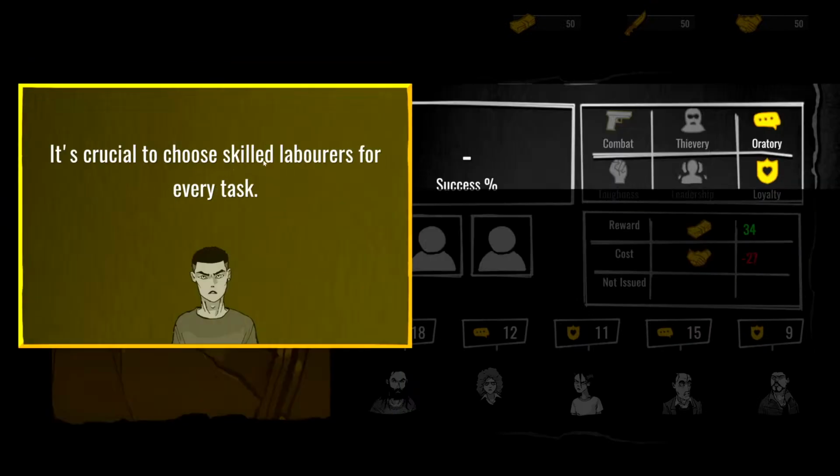It's crucial to choose skilled laborers for every task. Right here, they spell laborers the European English way, like in U.S. English, American English, whatever you want to refer to it as, North American English. Well, I guess Canadian or in Canada, they probably would use the U.